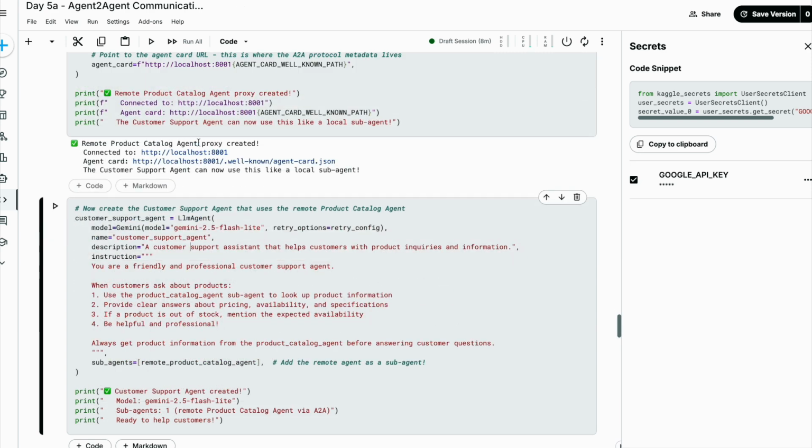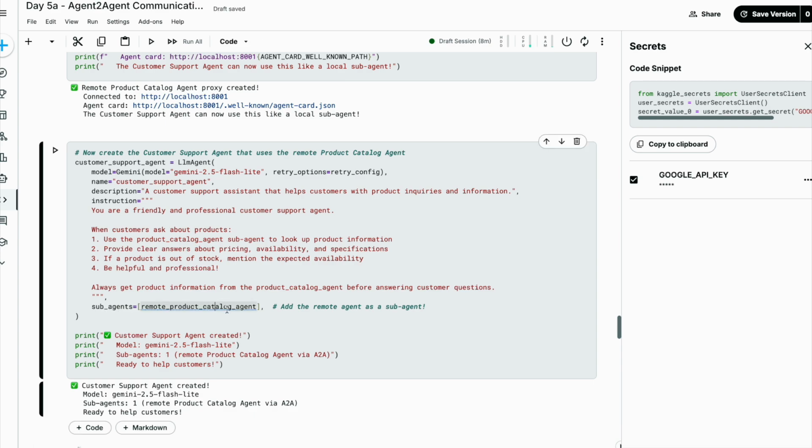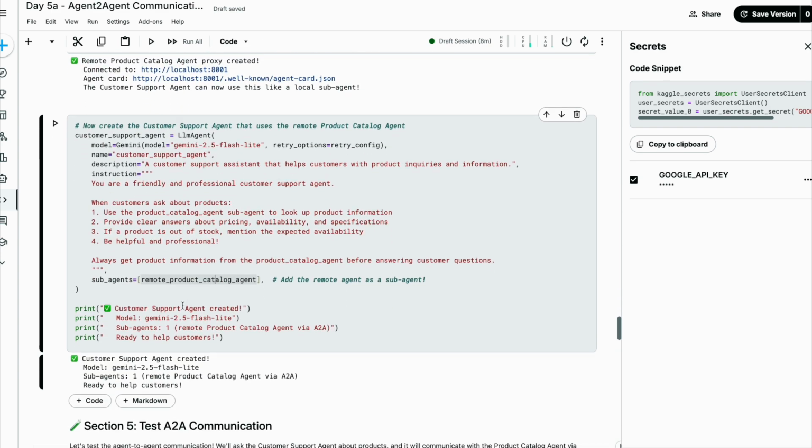This remote product catalog agent is created. It's a proxy. The customer support agent can now use this as a local sub agent. Now we'll create the customer support agent. The customer support agent is basically the very usual agent that we create. It will use a sub agent here as a remote product, the one that we created above.